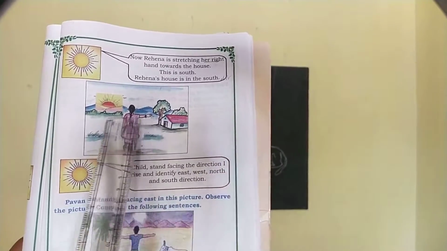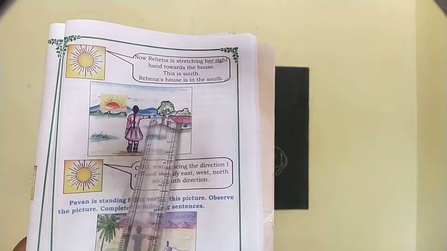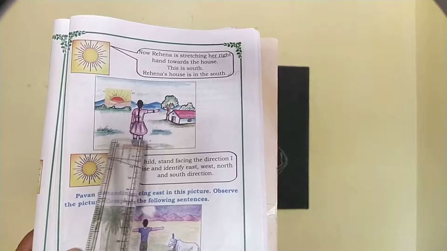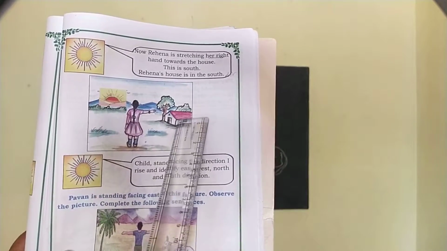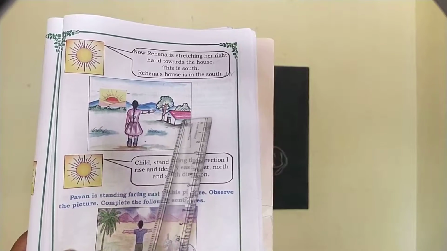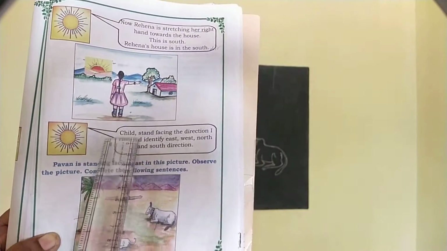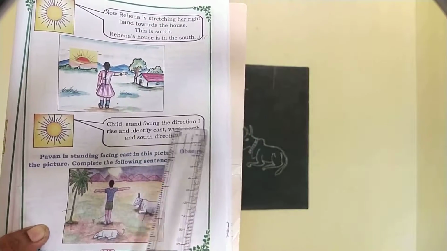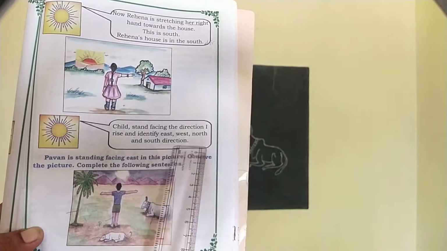Now see here in this picture, Rihanna's right hand is towards the house. This is south. Rihanna's house is in the south direction. Okay, children, stand facing the direction in which I rise and identify east, west, north and south directions.